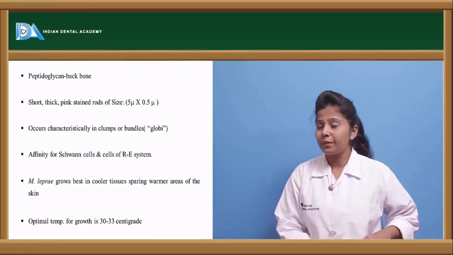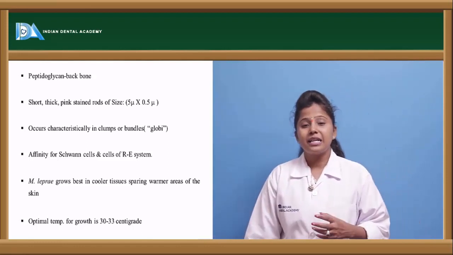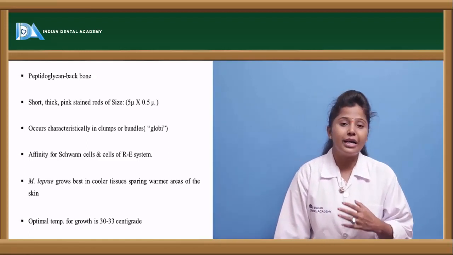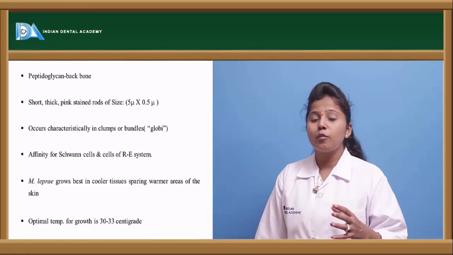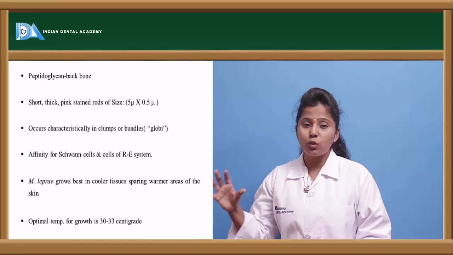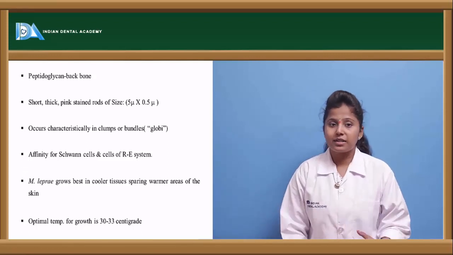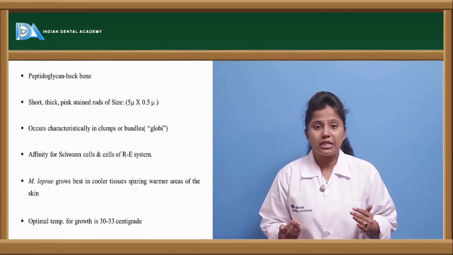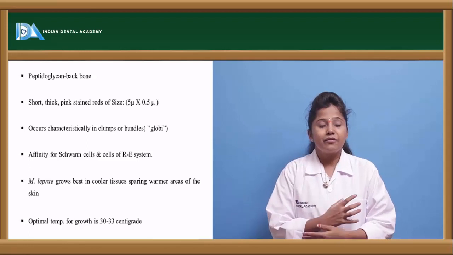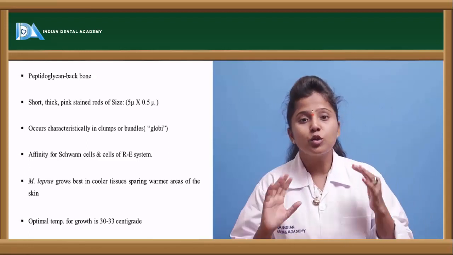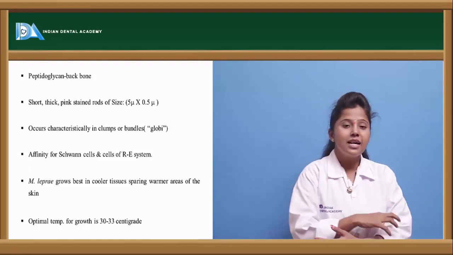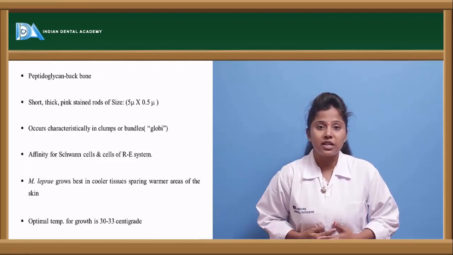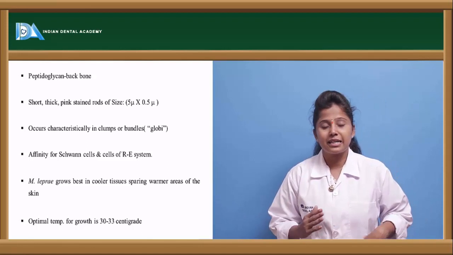That group or cluster of the bacteria is called a globi, and this bacteria has much affinity towards the Schwann cells as well as the cells in the reticuloendothelial system. In the sense, these cells have a greater affinity compared to other cells in the body. Mycobacterium leprae always grows in the cooler regions of the body. Even if the skin is warm, if the tissues are cooler, the bacteria will survive better in that situation.